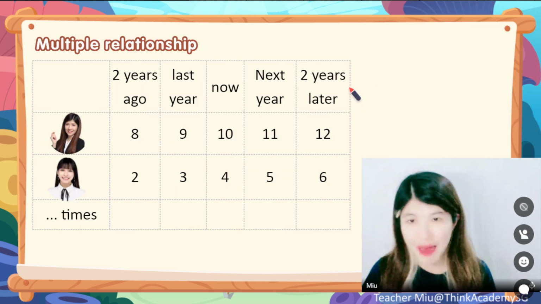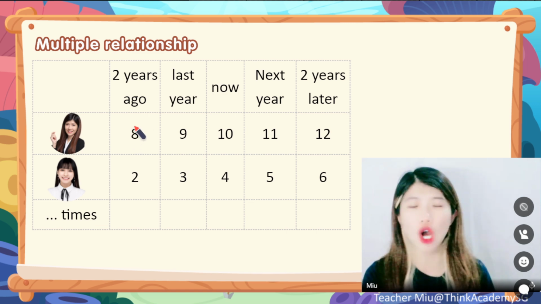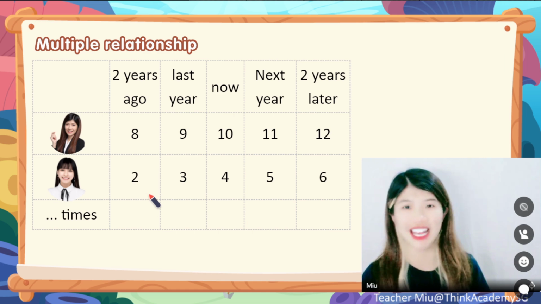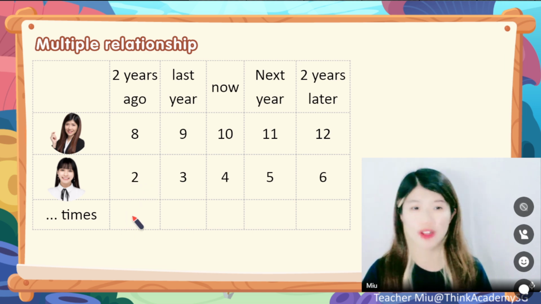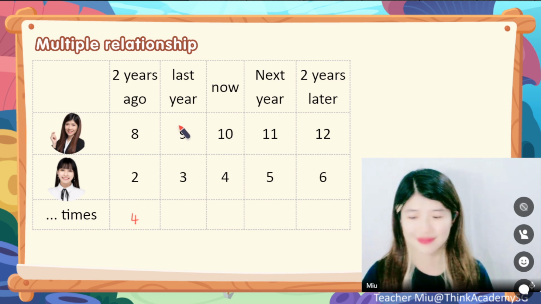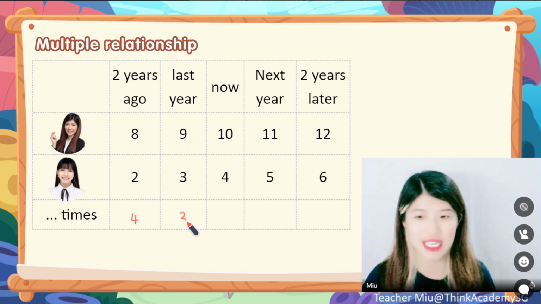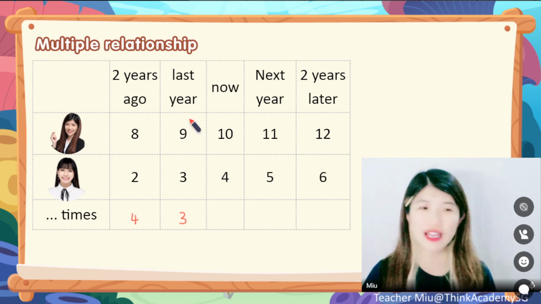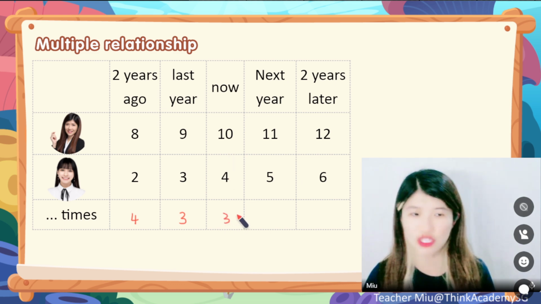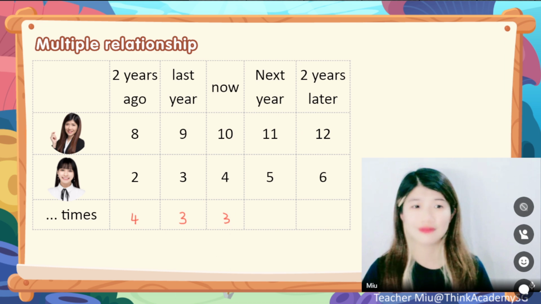What about the multiple relationship? 2 years ago, when Miu was 8 and Charlene was 2, the multiple relationship between Miu and Charlene is supposed to be 4, right? Miu's age is 4 times Charlene's age. What about last year? Last year would be, well done, dear, 3 times, right? That is, Miu's age is 3 times Charlene's age. What about now? Can I still say it is 3 times? No way, right? No way. So what should we do?